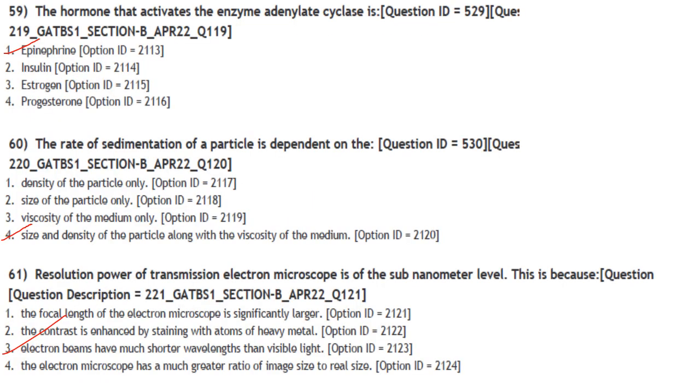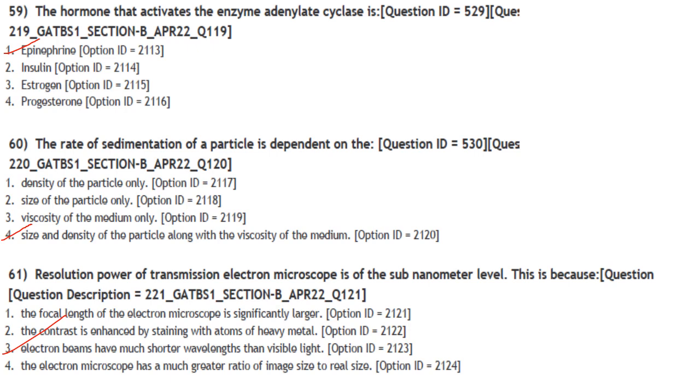Then next one. The hormone that activates the enzyme adenylate cyclase is epinephrine. Answer is option 1. The rate of sedimentation of a particle is dependent on the size and density of the particle along with the viscosity of the medium. Answer is option 4.